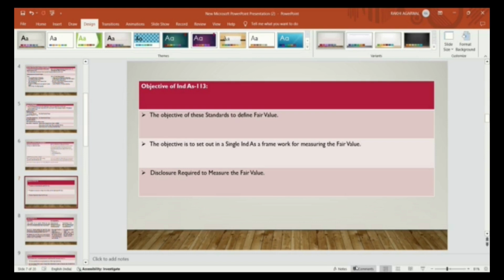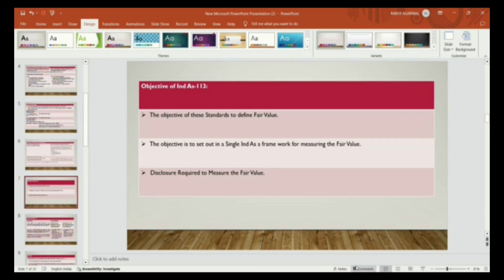The objective of this standard is to define fair value. The objective is to set out in a single Ind AS a framework for measuring the fair value. The International Accounting Standards Board thought that it is not possible to put the definition of fair value in each and every standard. So they separated it and made another standard, IFRS 13, for determining the fair value.